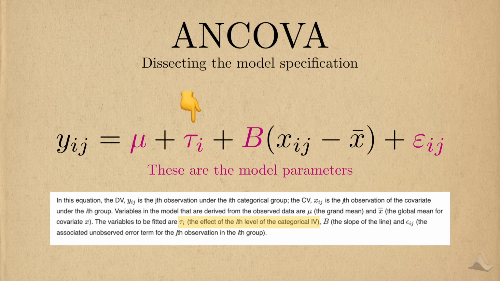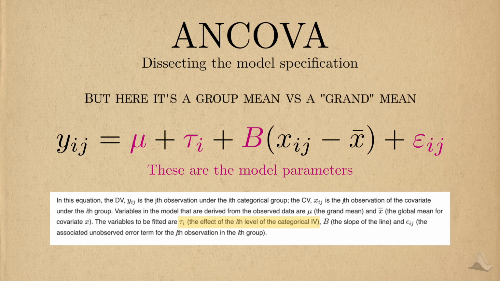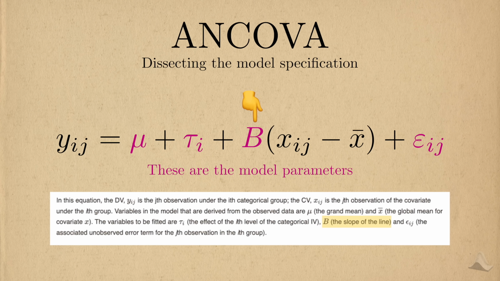Tau is described to be the effect of being in the ith category. In statistics, effect usually refers to some sort of change. So tau represents how being a part of one group changes their average relative to the grand mean. In my field of biostatistics, this usually has to do with comparing a placebo group against a treatment group. Here it's comparing a group mean versus the grand mean, so it's slightly different, but similar idea. This tells me that tau is actually the parameter of interest here, since it tells us how the groups differ in some way. B captures the change in the average outcome associated with the covariates.